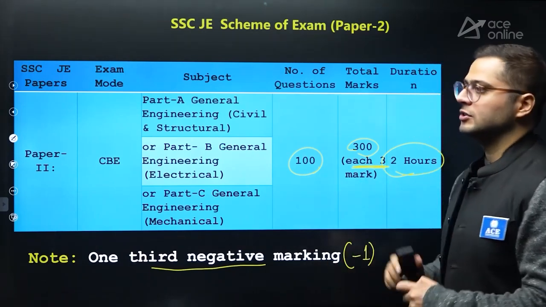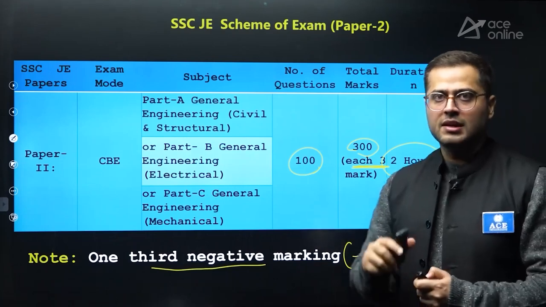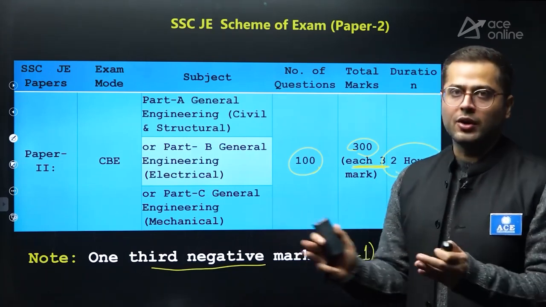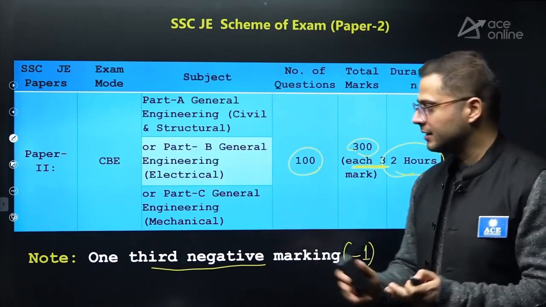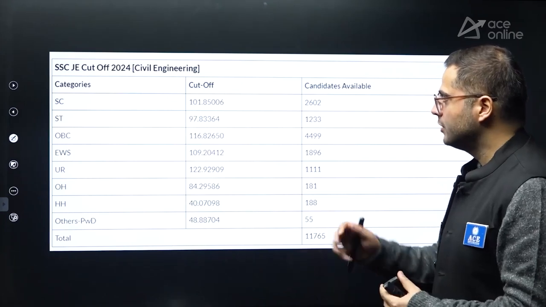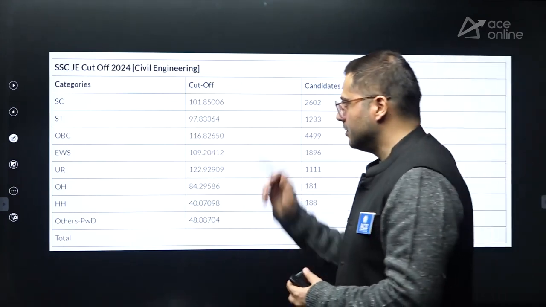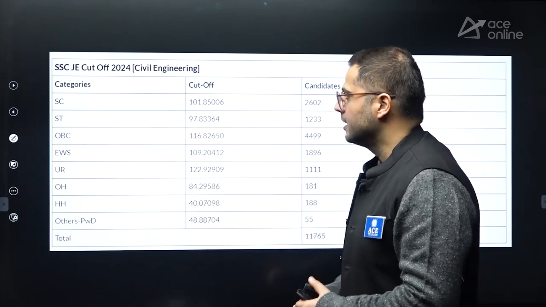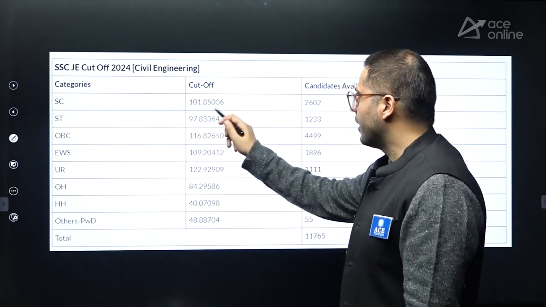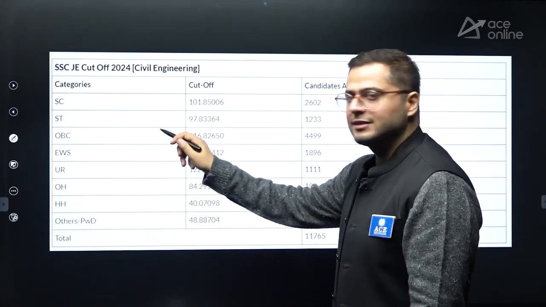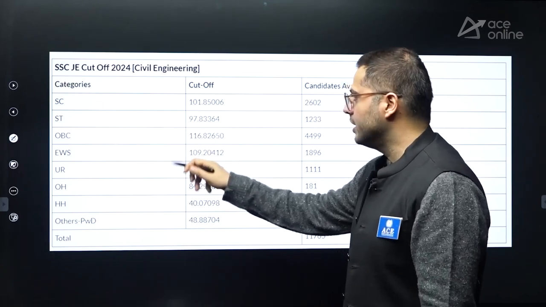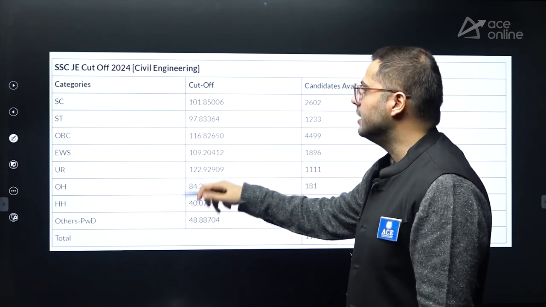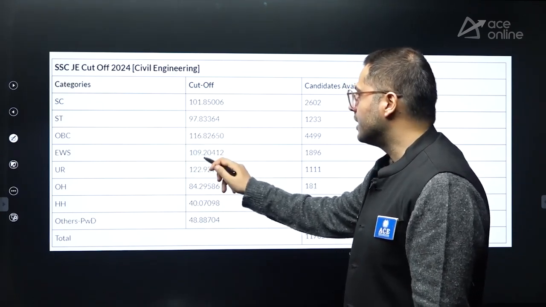Now the point is, students are in a big dilemma asking, sir, what has been the cutoff over the years? Let's discuss that. So for the 2024 examination for civil engineering, you can see the cutoff for various categories. For SC, the cutoff has been 101.85. For ST category, it has been 97.83. For OBC, 116. For EWS, 109.